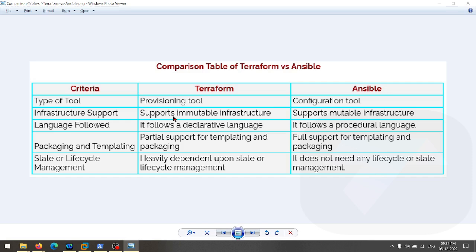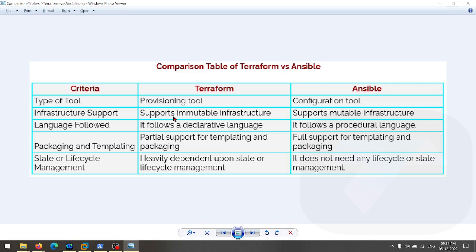Anurag, Adarsh, Vinay. What is the meaning of mutable here? Anyone? No? All right.